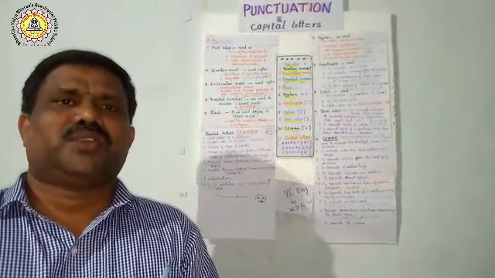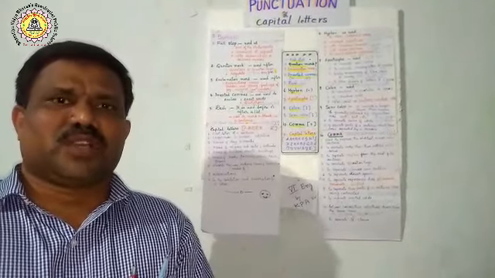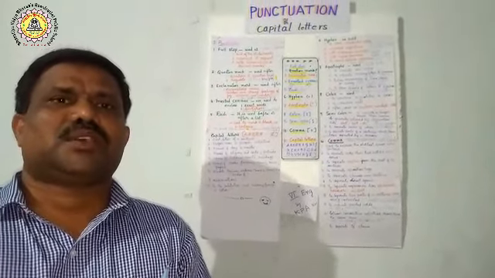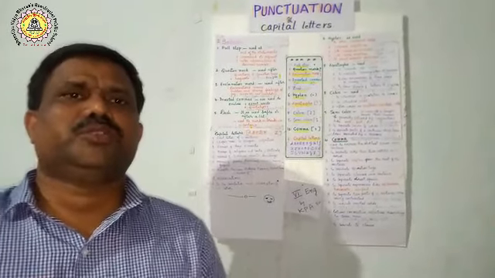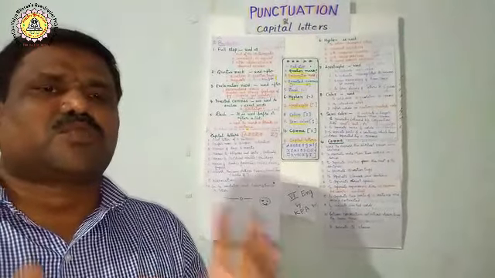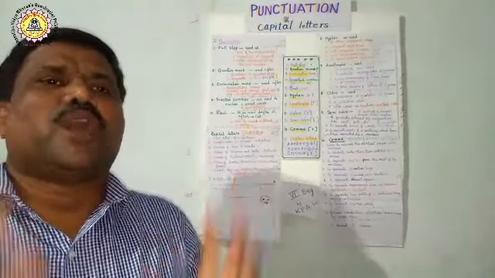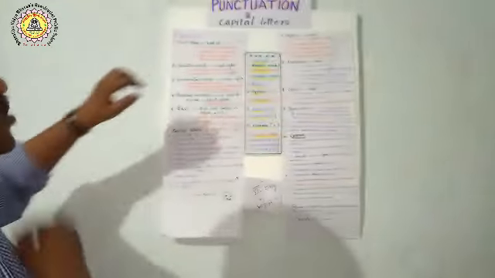Yes. Today we are going to learn one more lesson about punctuation marks. In the previous class I explained the introduction. Today we are going to learn about the punctuation marks one by one, and where you have to use them. Let us see the punctuation marks.